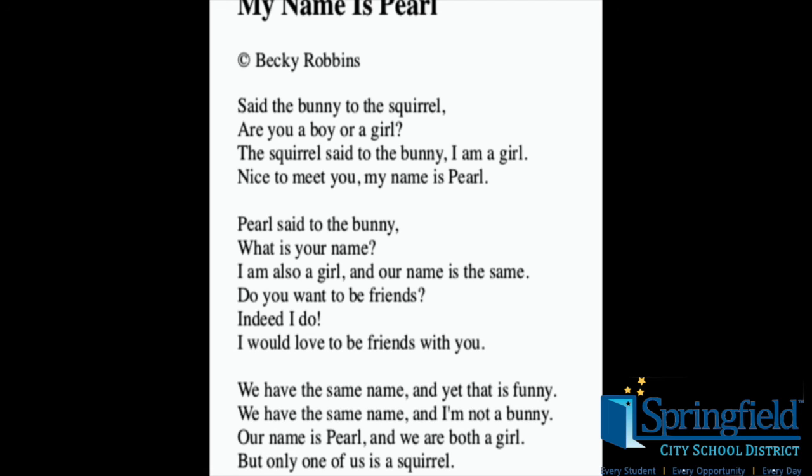Earlier this week, we also reviewed figurative language. Do you see any types of figurative language being used in this poem? Well, this is a poem where a squirrel and a bunny are talking to one another. What is it called when animals or objects are given human characteristics? Yes, it is personification.